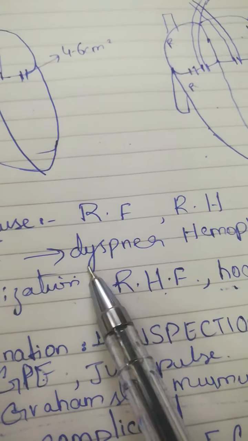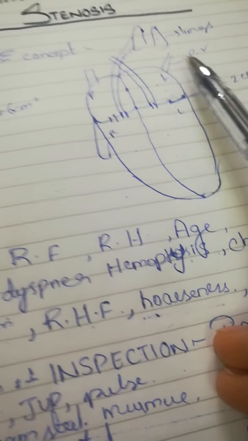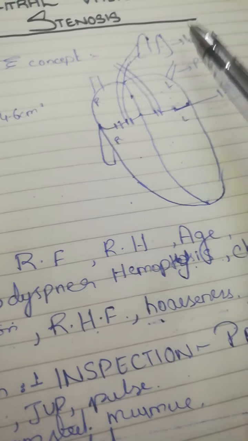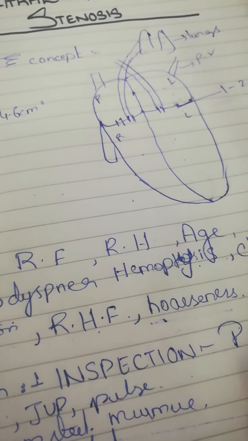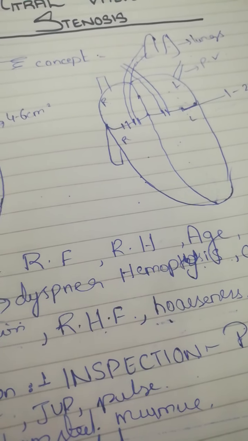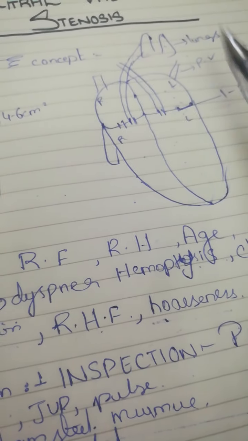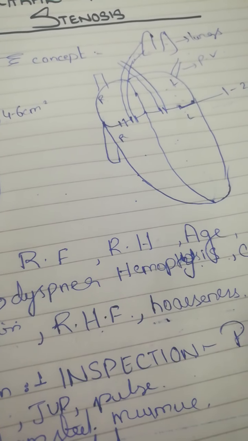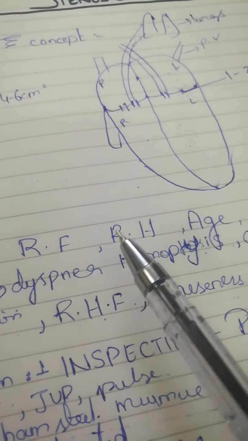The clinical feature number 1: dyspnea. Why does it develop? Because as the pressure in the left atrium increases, the pressure in the pulmonary vein increases. So pulmonary hypertension will start to develop because of increased pressure, and the lung reduces its compliance. What is compliance? Basically, it's the ability of the lungs to stretch. The pulmonary compliance is reduced because as more blood accumulates, the lung will lose its ability to stretch because there will be no space for it.